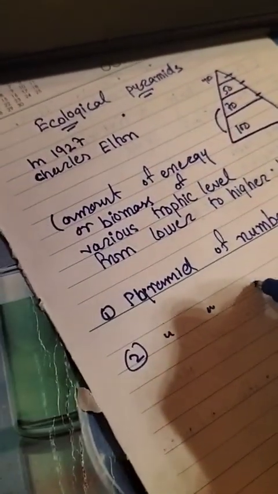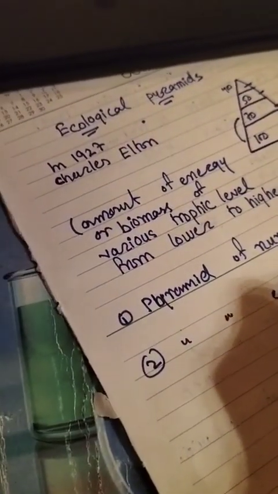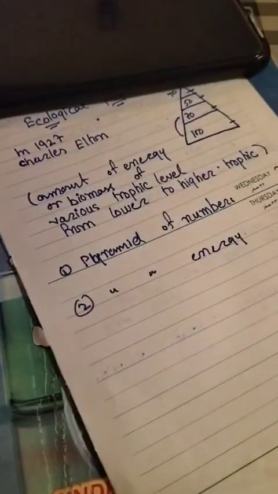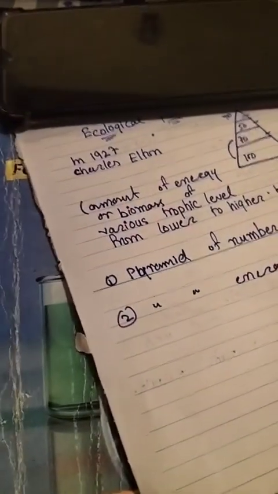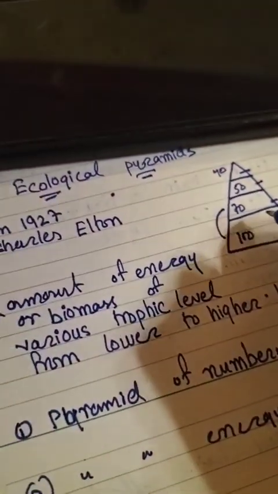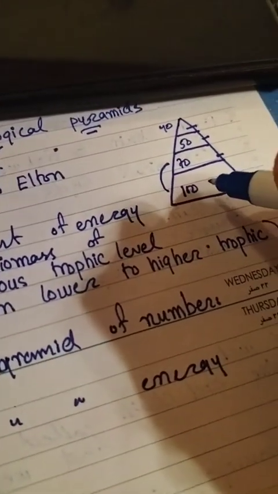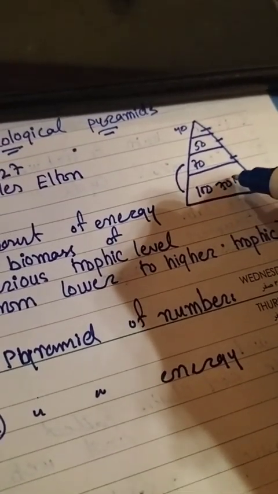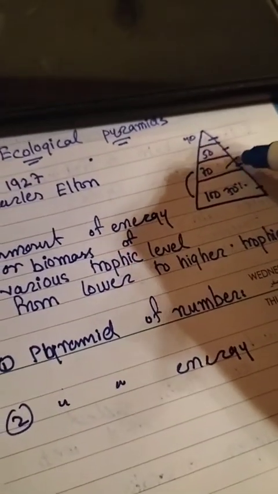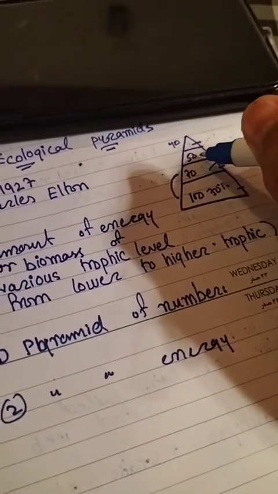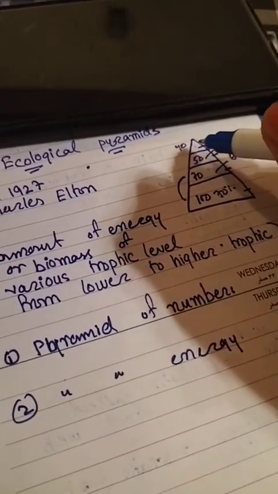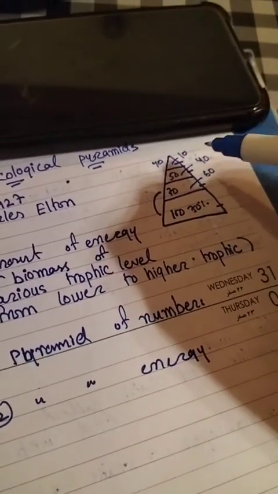Second we have the pyramid of energy, similar to the pyramid of number. If at this level the energy is 70%, then here it will be 60%, here 40%, and here 10%.